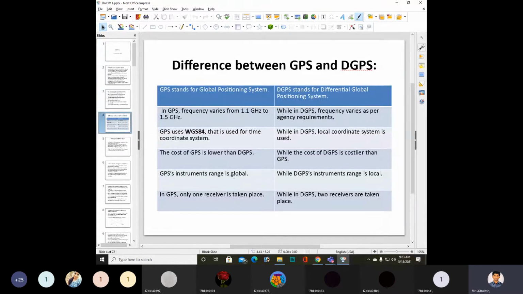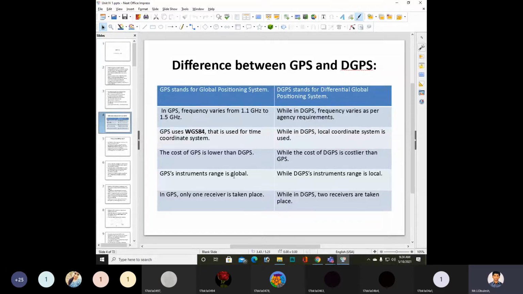The cost of GPS is lower than DGPS, while DGPS is costlier than GPS.